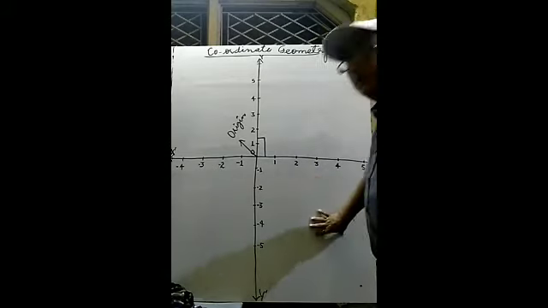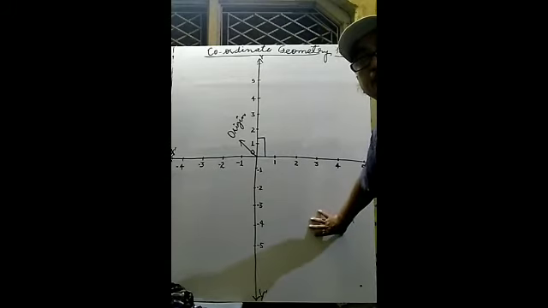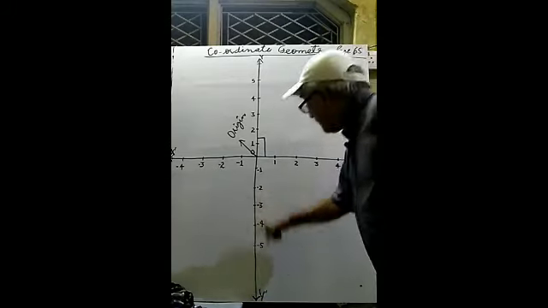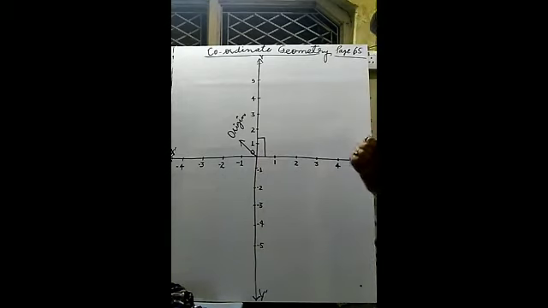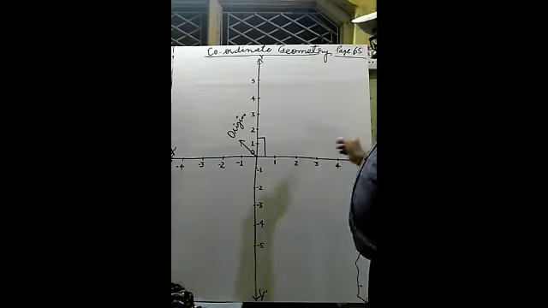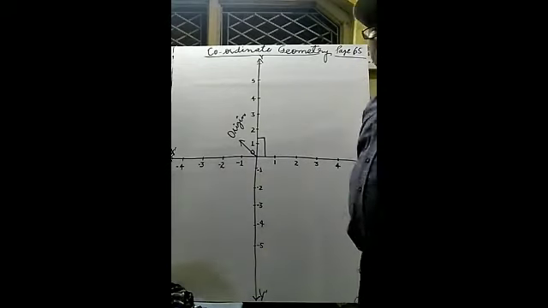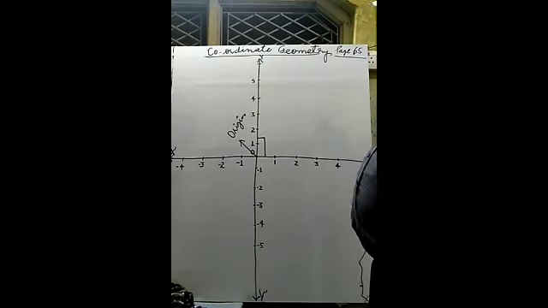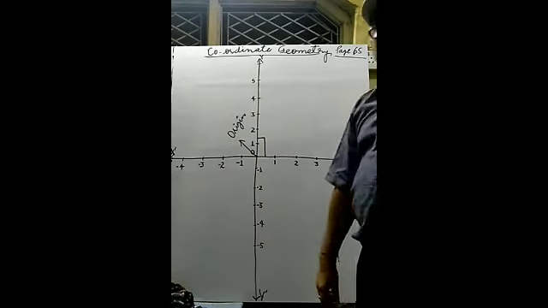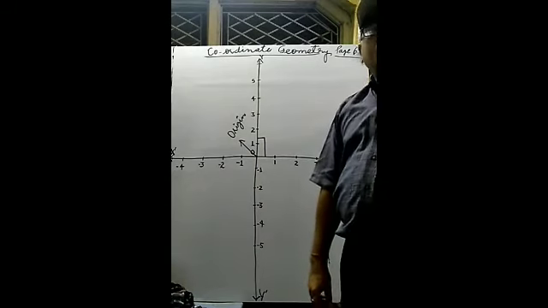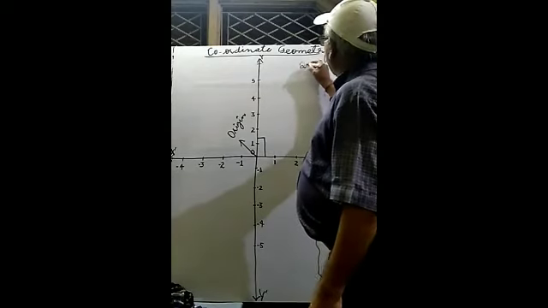And this one is the last, fourth part, bounded by this one and this one. It means just after drawing perpendicular lines, this plane is divided into four parts, and these four parts are known as quadrants. What are those? These are quadrants.